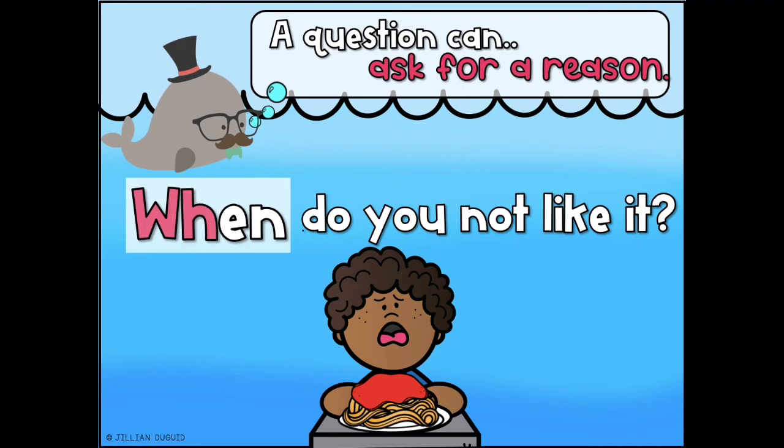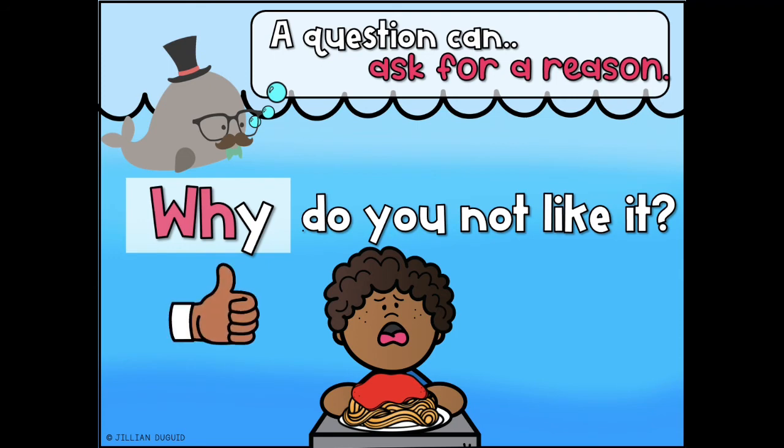We know that when comes at the beginning of questions that ask about a time. This is asking for a reason. Where do you not like it? No, where asks about a place. We need a word to ask for a reason. Why do you not like it? Does that make sense? Yes.